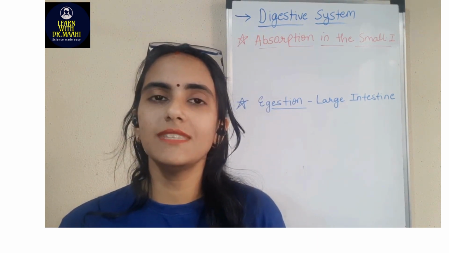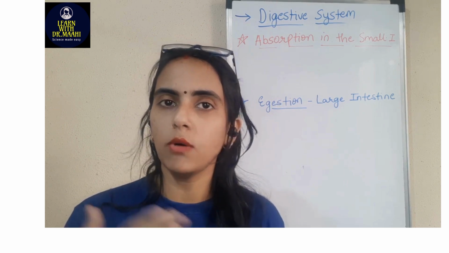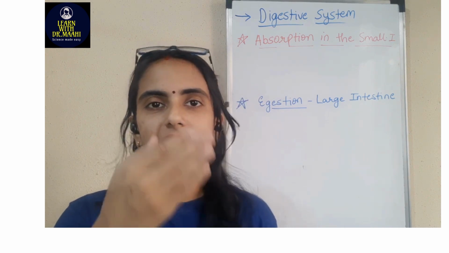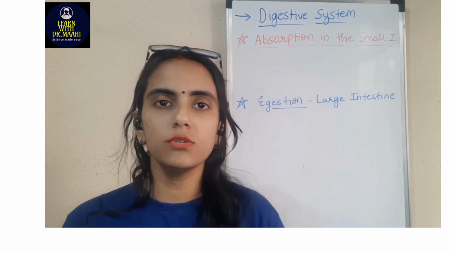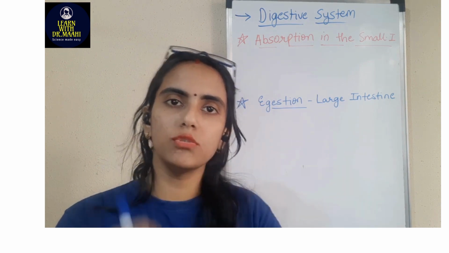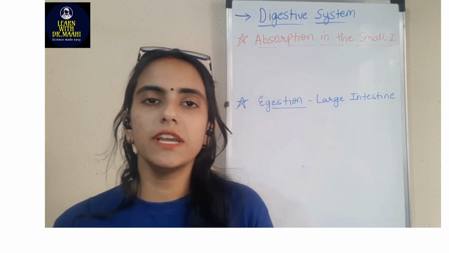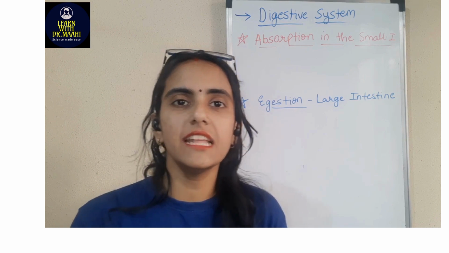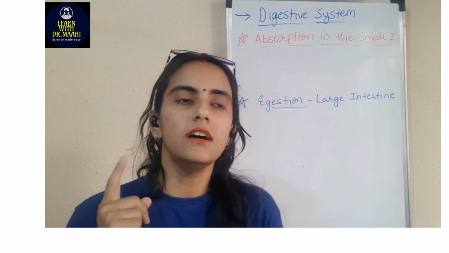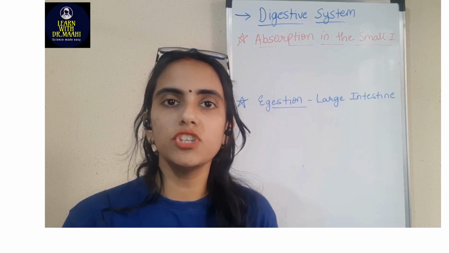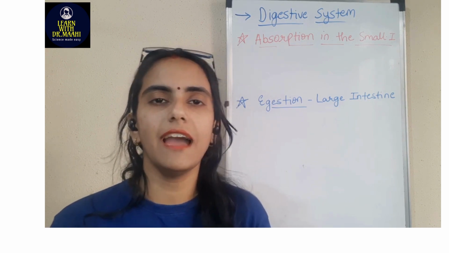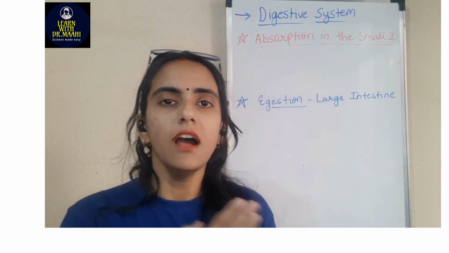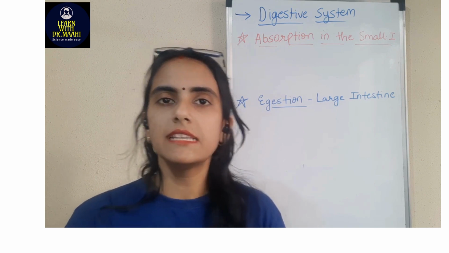Our digestive system starts with the buccal cavity, which includes the mouth and the teeth, right? After that we have the esophagus, which is a food pipe that acts like a connecting link, transferring the food from the mouth to the stomach. After the esophagus we have the stomach, which is a J-shaped organ. What are the three important things present in the stomach? Hydrochloric acid, mucus, which is a liquidy substance, and lastly the digestive juices. These digestive juices help in cutting down the complex materials into simpler ones, right?